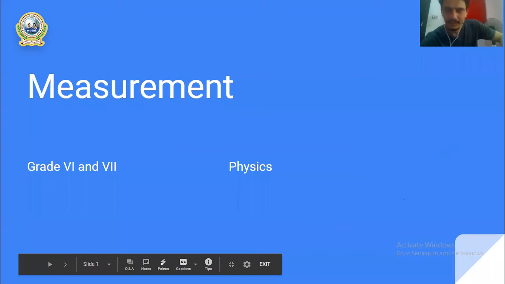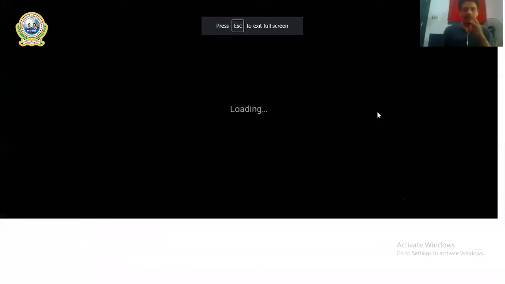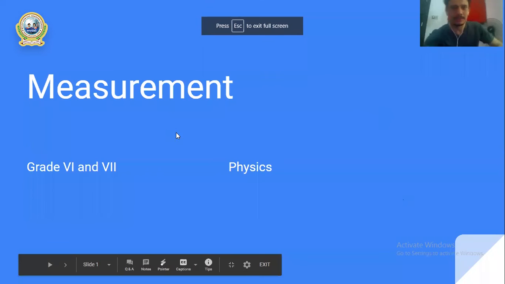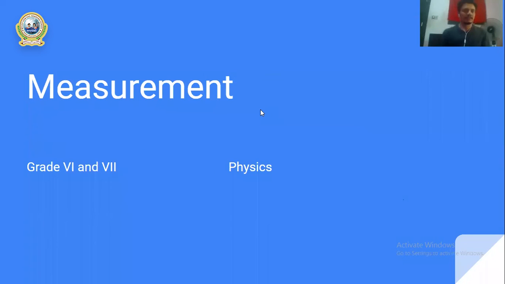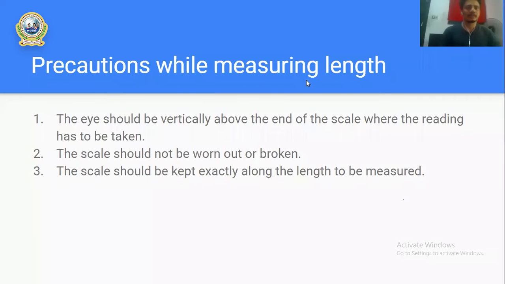Last time we learned about length. Now, precautions: what are the points to be kept in mind while measuring length?